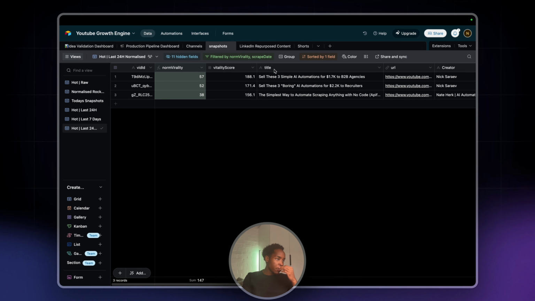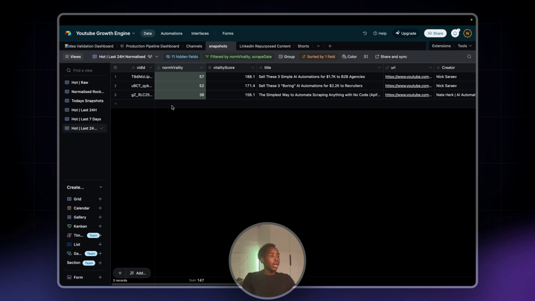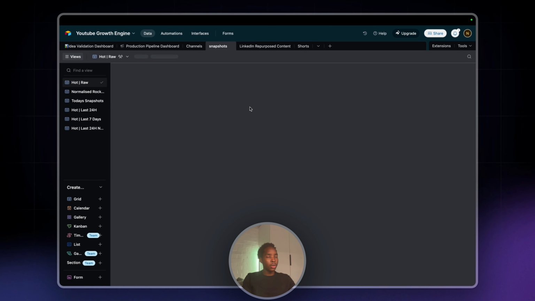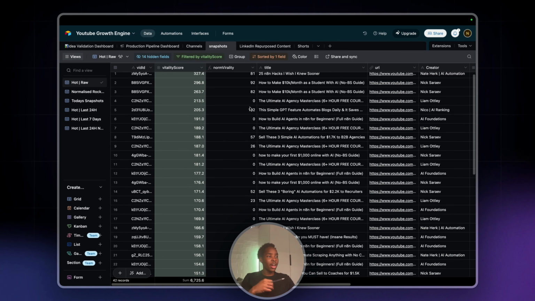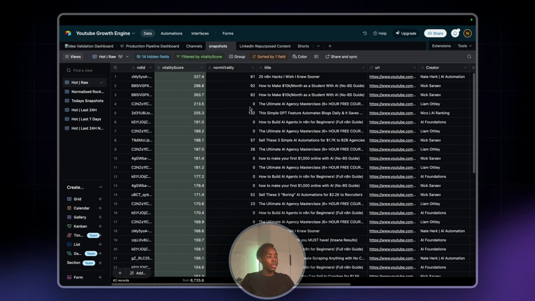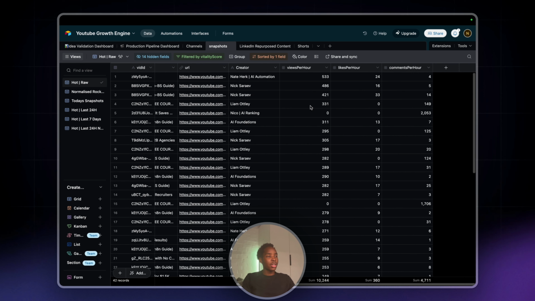So you just got the snapshots table, and this is like where all the YouTube videos and their performance metrics are aggregated, and we just filter them by views, so it's just easy to see at a glance, and we don't have to look at a whole spreadsheet with like 100 videos, and because it just does run every hour, and you can see that there's quite a few of them. So it just basically has got stuff like views per hour, comments per hour, whatnot.